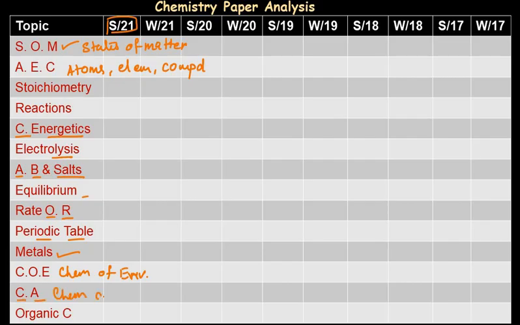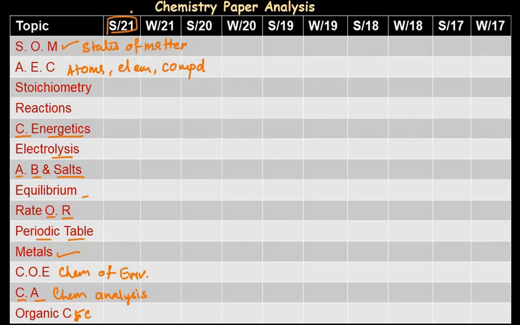Chemical analysis. These are the topics which I have listed according to the new syllabus of 2023 to 25. And the last topic is organic chemistry. Now I have summarized the last two chapters, organic chemistry and petroleum, together, because petroleum and polymers are also considered to be part of organic chemistry itself. So I have summarized both the topics here in the last one, organic chemistry.